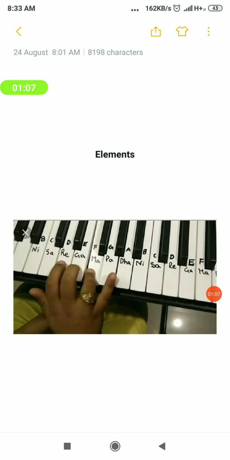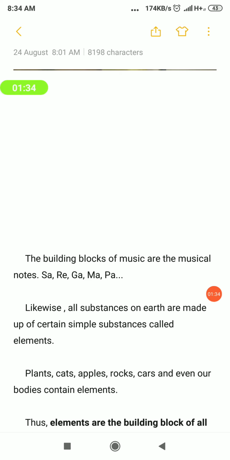Okay, students, have you seen this keyboard? When we try to learn music, we have to learn the basic musical notes. For example, in Carnatic music, sa, re, ga, ma, pa, da. Those are the musical notes. Those are the fundamentals for learning music. Likewise, the fundamental particles of matter are called elements.